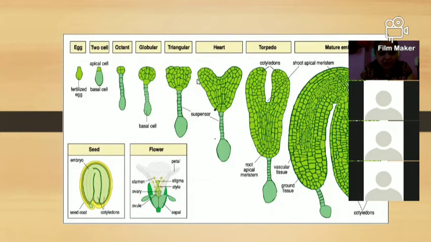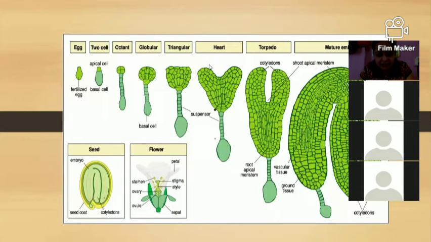Then the globular stage of the development comes. After the globular stage, there is the triangular stage, where the upper portion starts to develop in a triangular shape. Below that we have the suspensor cells. After that, it produces a heart shape, so it is called the heart shape development.